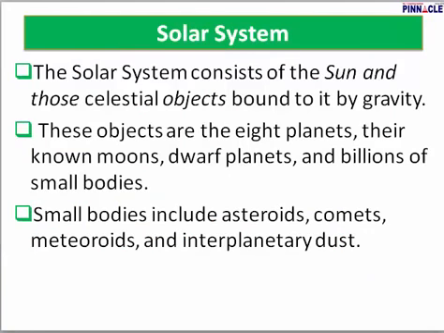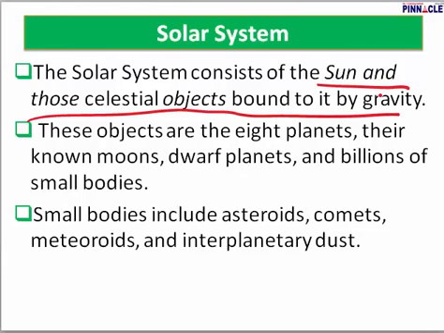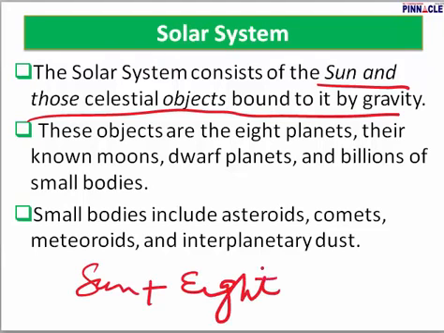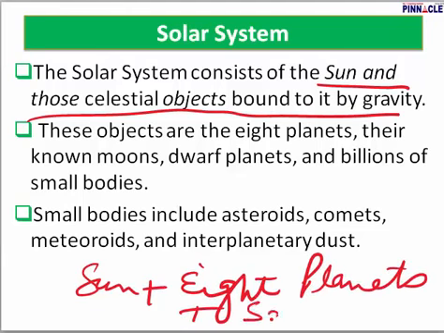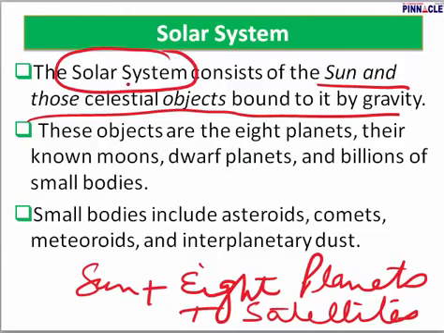What exactly is the solar system? What is it that we refer to as the solar system? The solar system is the sun and those celestial bodies which are bound by the gravity of the sun. What is a celestial body? A celestial body is anything that you see in the sky. The sun, along with its 8 planets, which are bound by the gravity of the sun, and the planets' satellites and all the dwarf planets are covered under the definition of the solar system. All these are a part of the solar system.